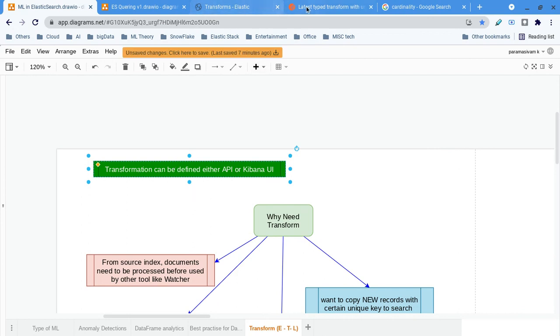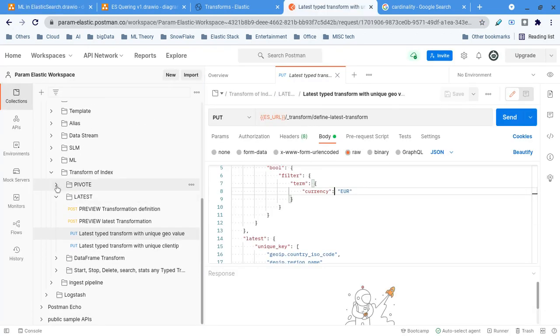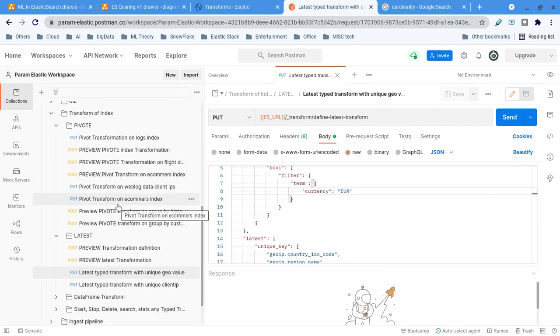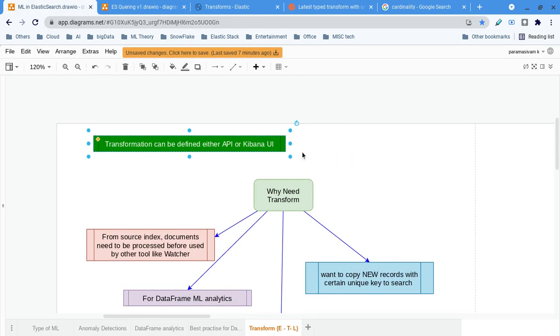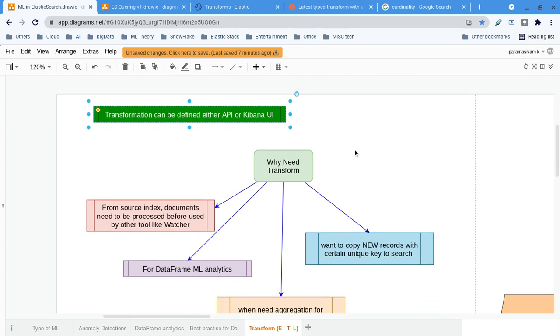So I think I have the stuff here. We have all the transformation APIs I have used here. I will explain and give the demo of how it works later. So either we can define a transformation in the Kibana UI itself or using the API itself. It's up to you, I prefer both, but for an actual production case I prefer the API.